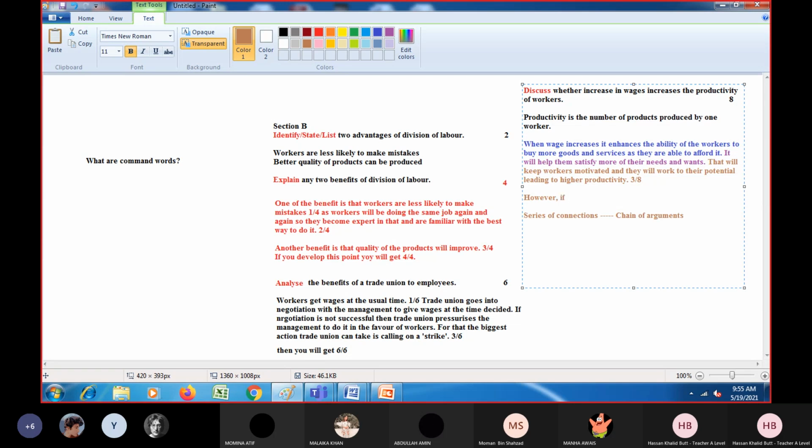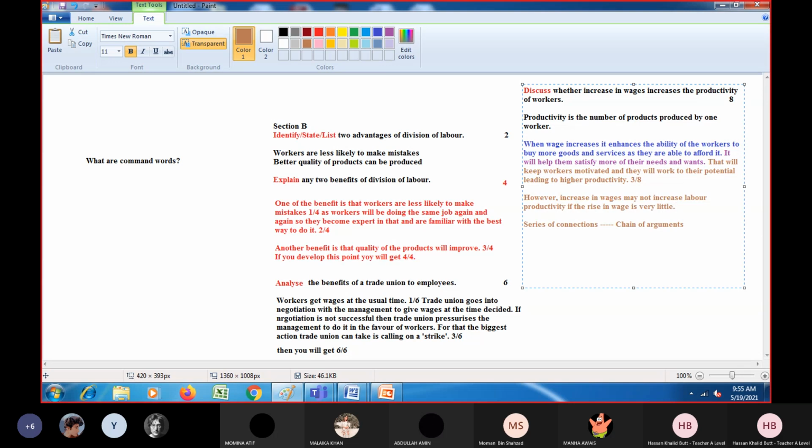However, increase in wages may not increase labor productivity if the rise in wage is very little.